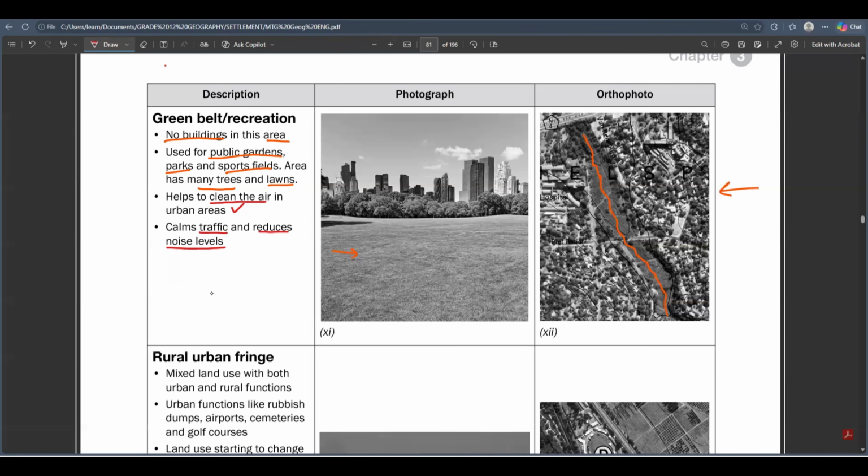You guys need to know that trees act as noise breakers. So when you're within the trees, you don't really hear the noise from the CBD or the other side. Look at this photograph. We've got a CBD here with dense buildings on one side. On the other side, we've got this park, this green belt. The people standing at this park, far away from the CBD, don't really hear a lot of noise from the CBD because the trees are acting as noise breakers. So they reduce noise levels.